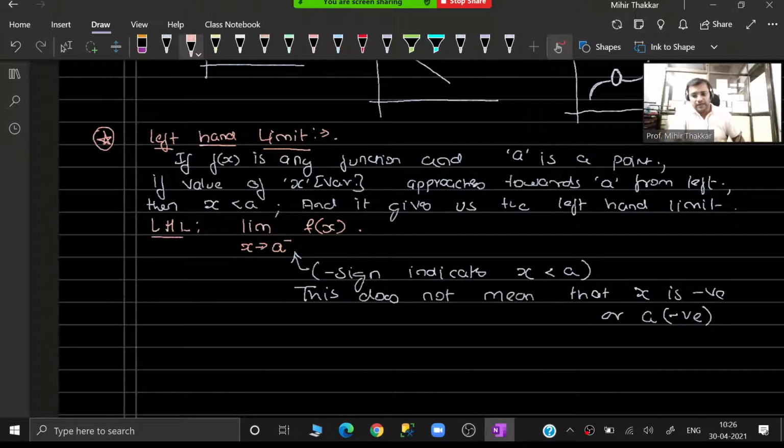Okay. If suppose I am told that f(x) is, let us say, x square minus 4, and I am given a function that x is lesser than 3.